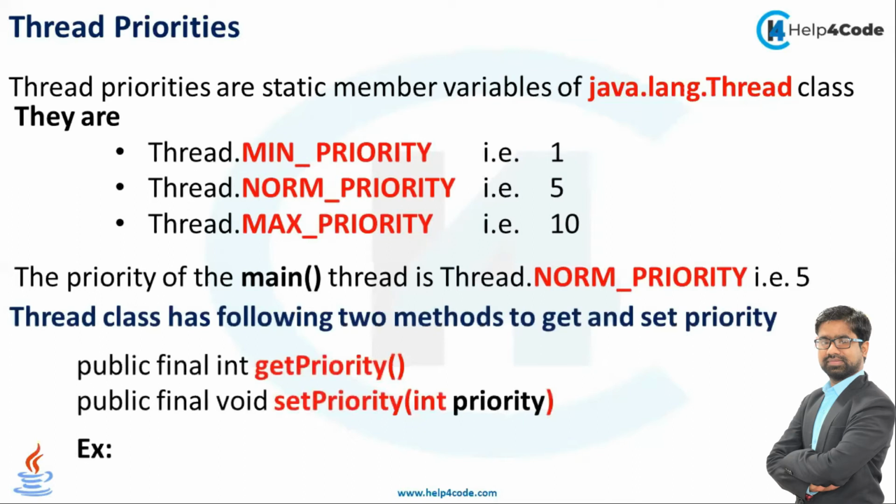So in Java, we have two methods to get and set priority. The first method is public final int getPriority. The second method is public final void setPriority. So by using setPriority and getPriority, we can set and get the priority of any thread. Now let's discuss practically, so you people have clarity, guys.